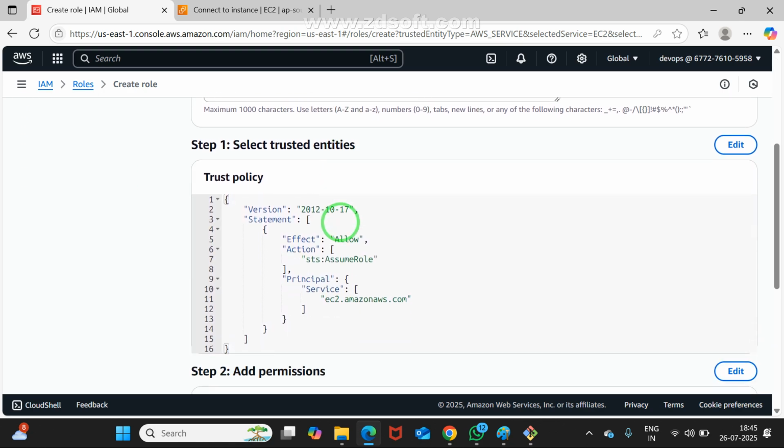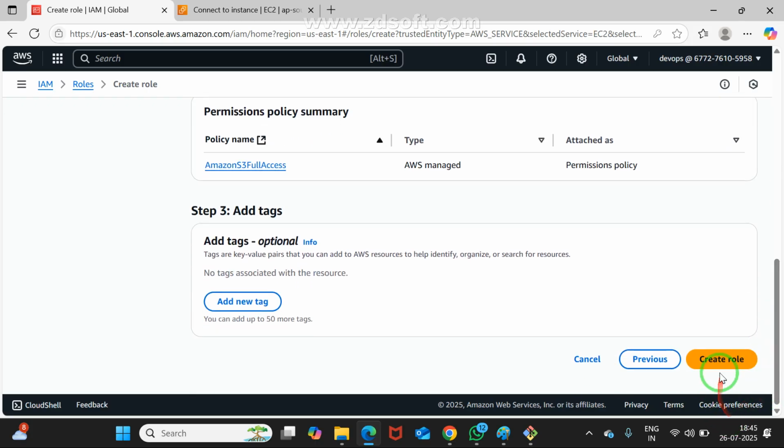Now, see, here this is the important thing. From an examination perspective, what are the things? This is the JSON format. This is the JSON format version. This is the standard format. 2012-10-17, they developed this JSON format. Okay. Effect, allow, actions. What is the action? Assume role. Assume role means temporary role. Please try to remember, wherever the word assume is there, it means temporary access. What is he able to access? That EC2, Amazon, what is that? ec2.amazonaws.com service. Is it okay for you? Just going to move on. There, click on create role.